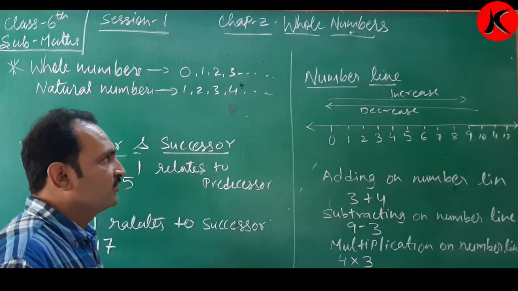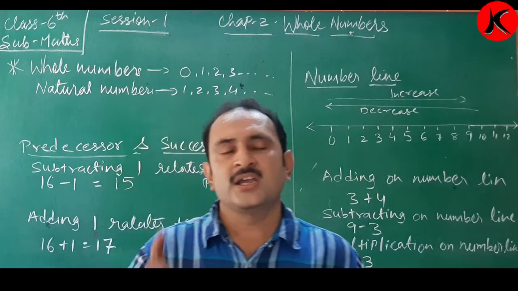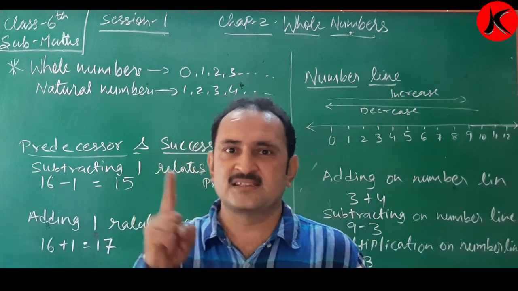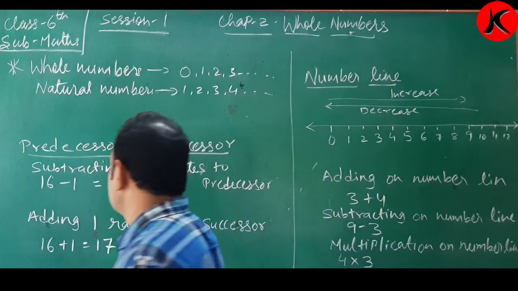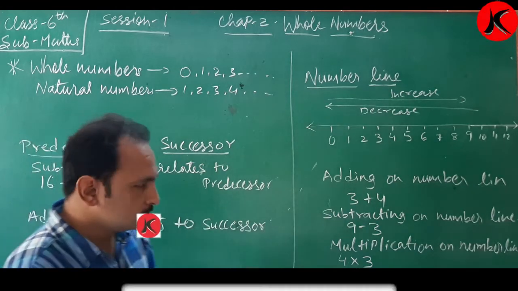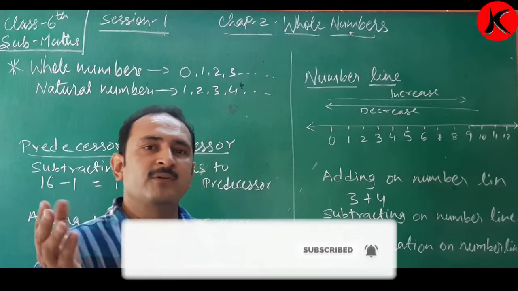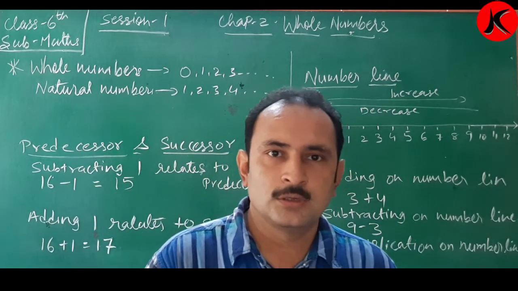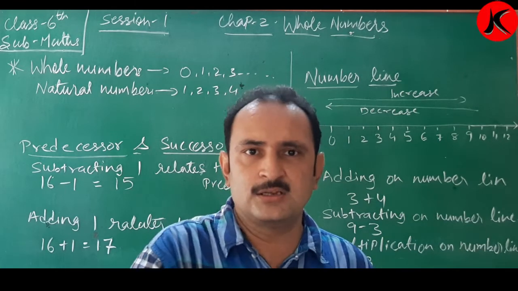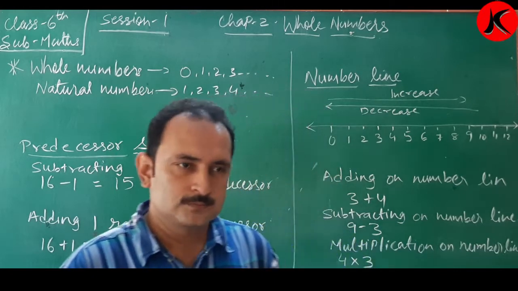Now, talking about whole numbers, first we would be looking at the predecessor and successor. What is a predecessor? Predecessor means subtracting 1. Subtract 1 from any number, that is, the number just before it. The number before is called the predecessor.